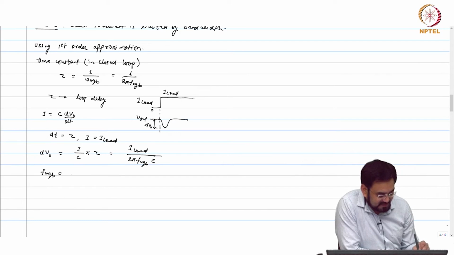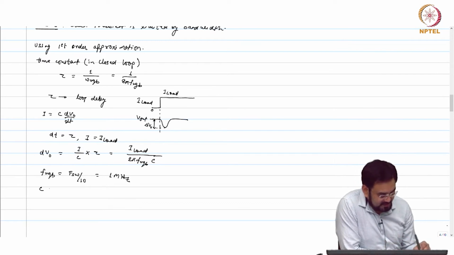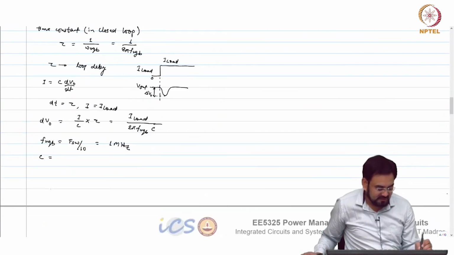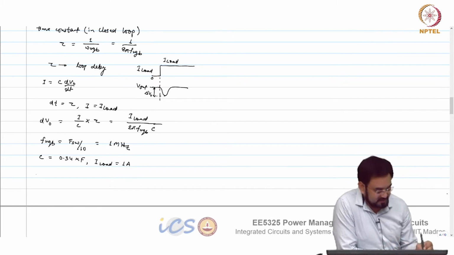So FUGB is FSW by 10, 1 megahertz, and C we already calculated here as 0.34 microfarad, and I load we are considering 1 amp. Okay, so let us see.